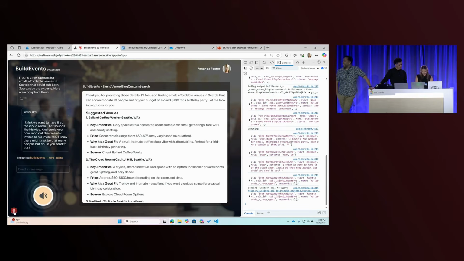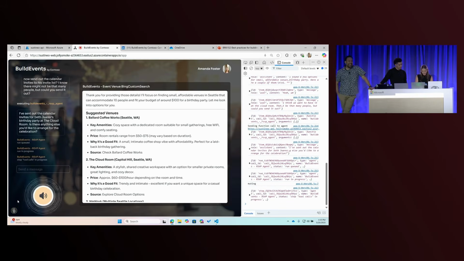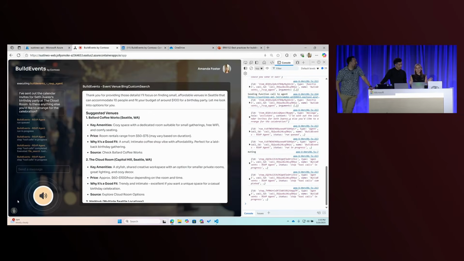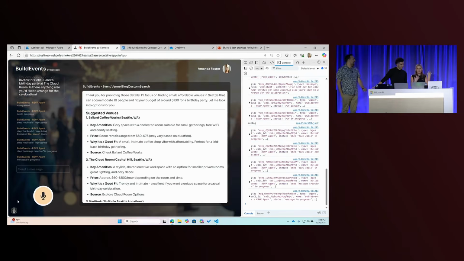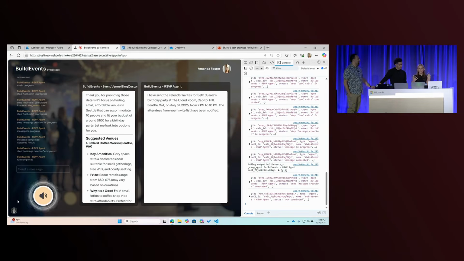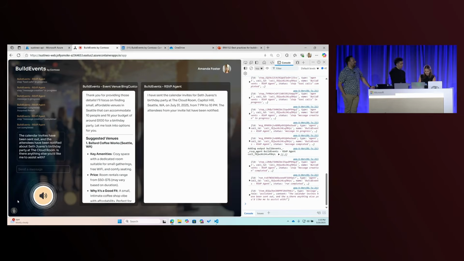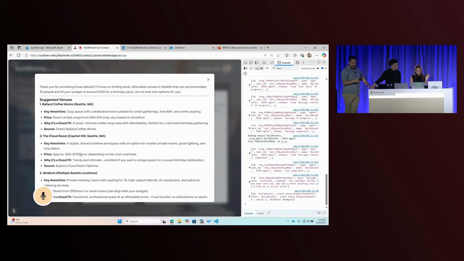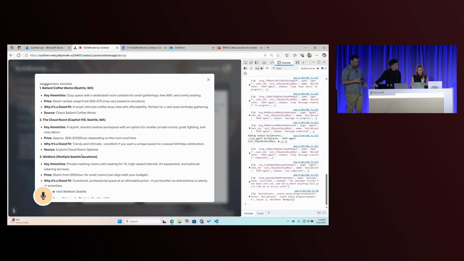I've sent out the calendar invites for Seth Juarez's birthday party, and I'm adding the Cloud Room. The attendees have been notified about Seth Juarez's birthday party at the Cloud Room. Is there anything else you'd like me to assist with? These event venues are generated using the new Grounding with Bing custom search tool.